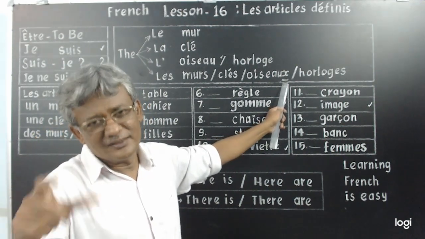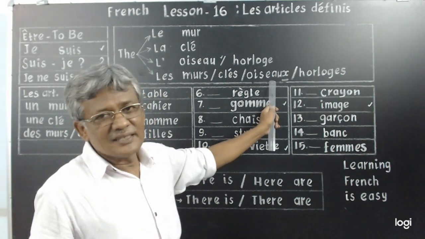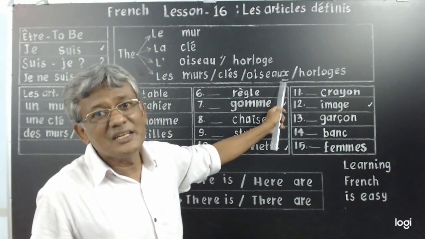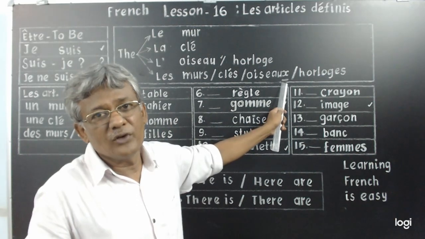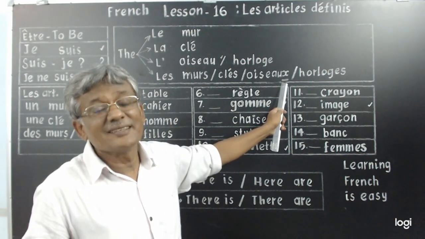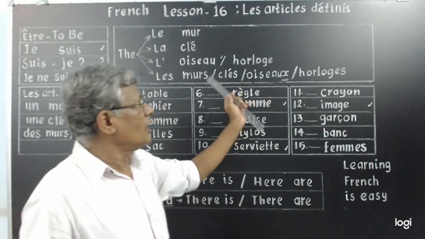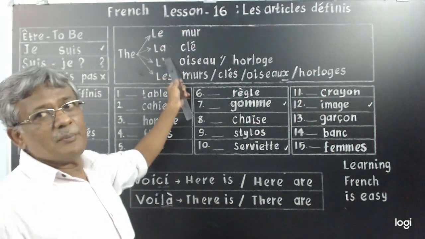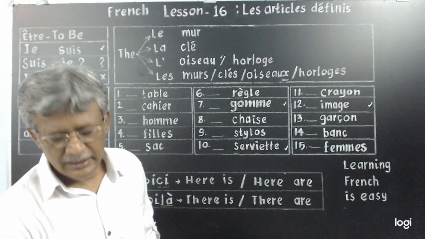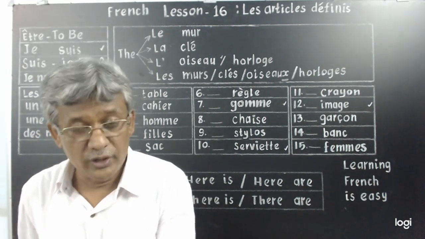Write down separately. Understand? EAU ending nouns will take X in the plural form instead of S. All plurals, all these three become LES. Fine. This is what we learned today.